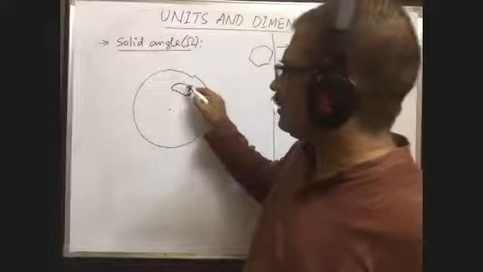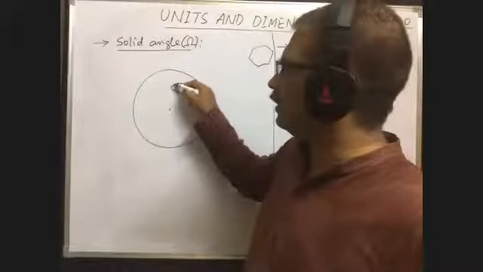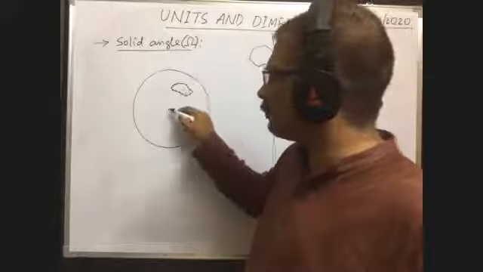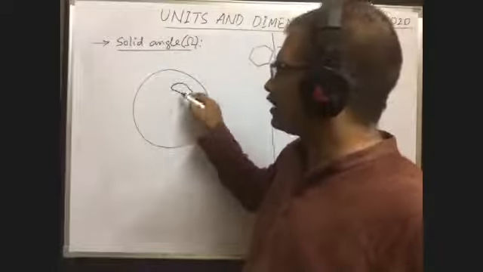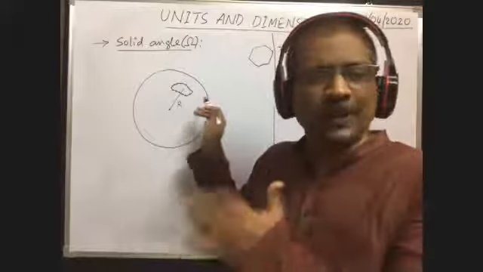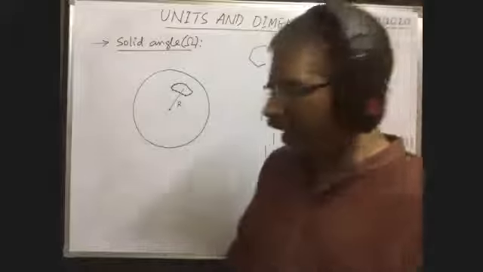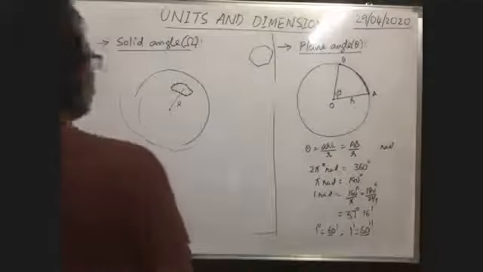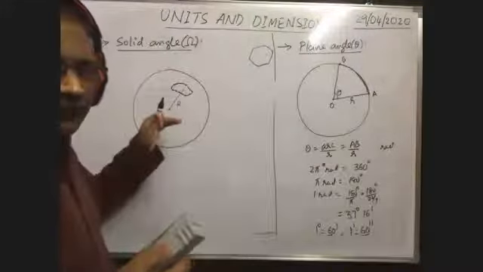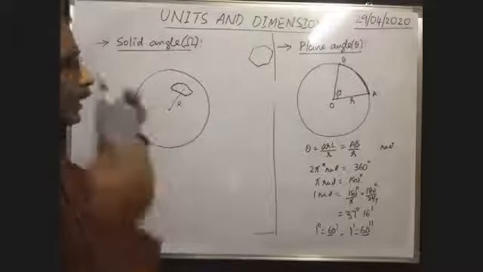What is the distance between this patch and the center? Every point on the circumference of the patch considered is equidistant from the center. The distance of this patch from the center is equal to the radius of the sphere only. Imagine it in a three-dimensional way. Some may feel that it is not clear how this becomes R, but we have to imagine three-dimensionally so that you can get the idea.